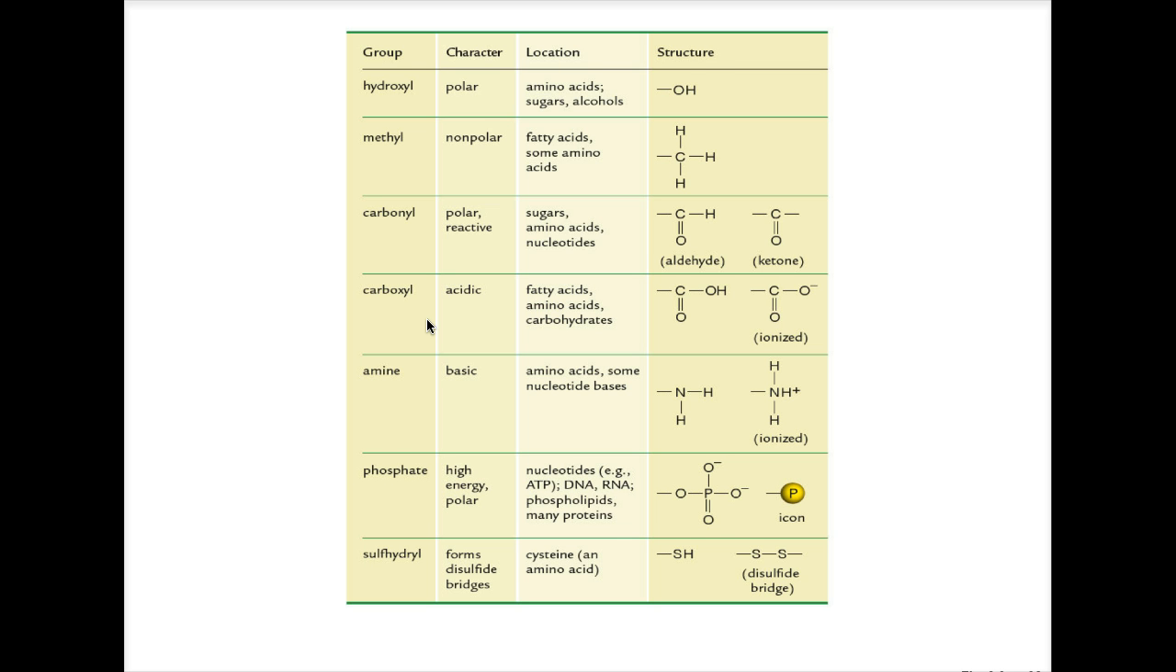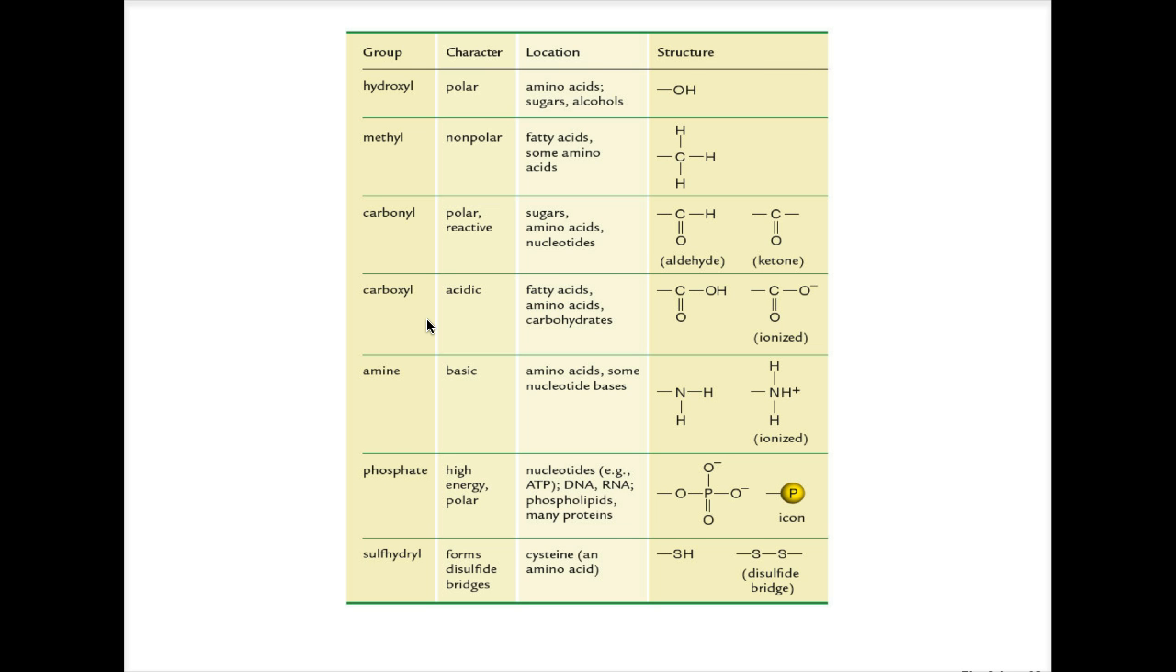That's why it's part of our energy carrying molecule ATP or adenosine triphosphate. Its location can be found in nucleotides or nucleic acids, such as DNA and RNA, phospholipids, and proteins. The final functional group, sulfhydryl, is a group that is prevalent in amino acids and proteins.